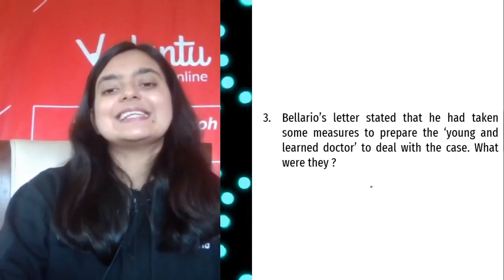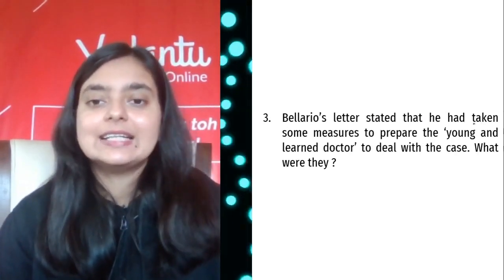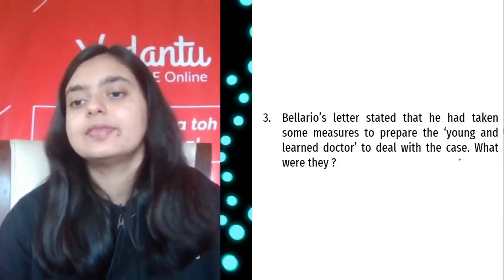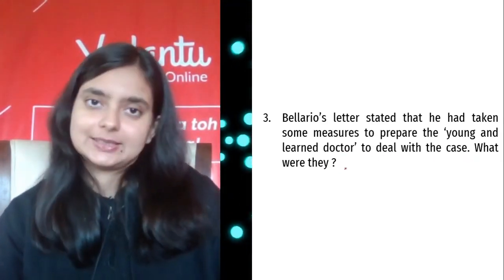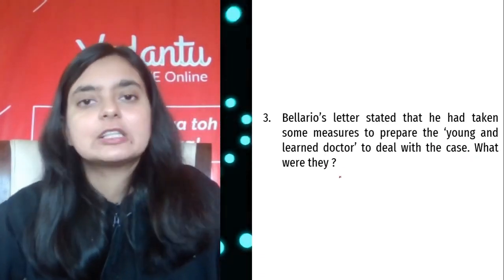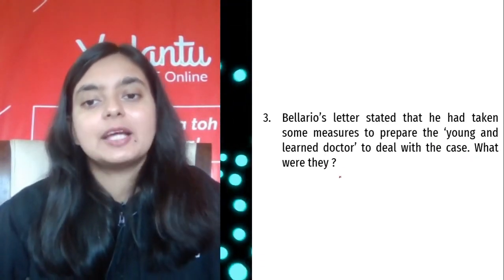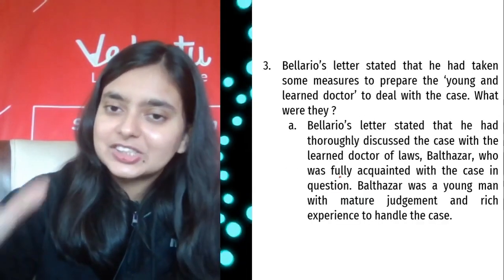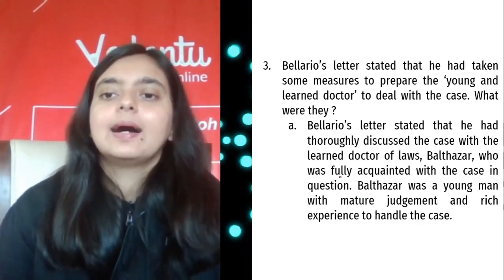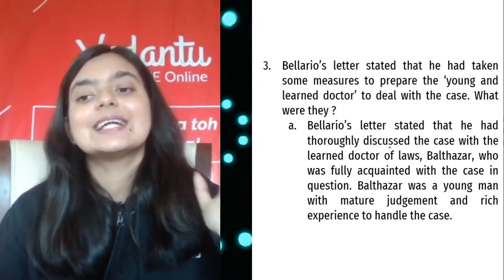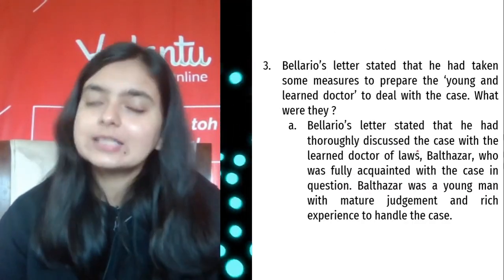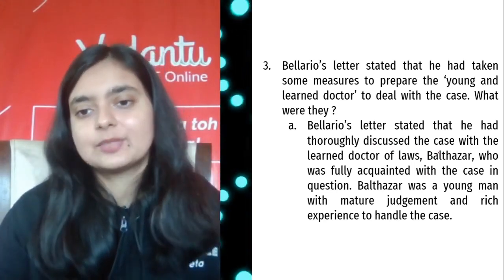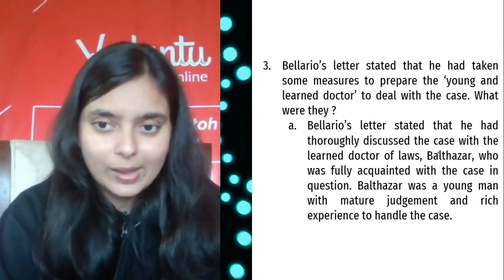Okay. Next, Bellario's letter stated that he had taken some measures to prepare the young and learned doctor to deal with the case. What were these measures? Any inputs from your end, guys? What were these measures? Okay, let's check. He had thoroughly discussed the case with the learned doctor of laws, that is Balthazar, and now Dr. Balthazar is fully acquainted with the case in question.